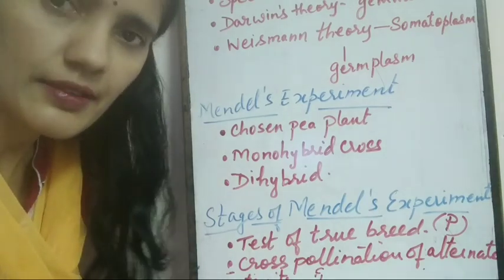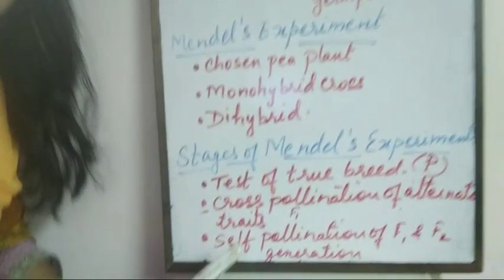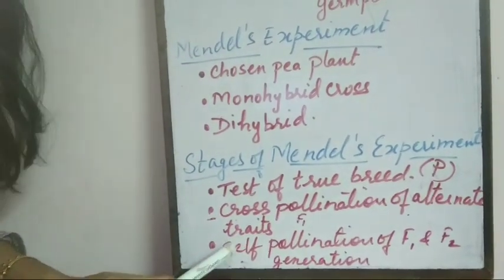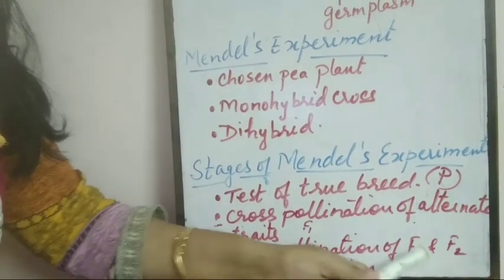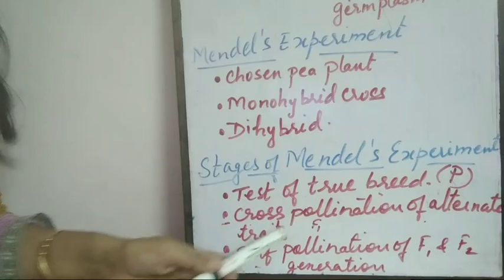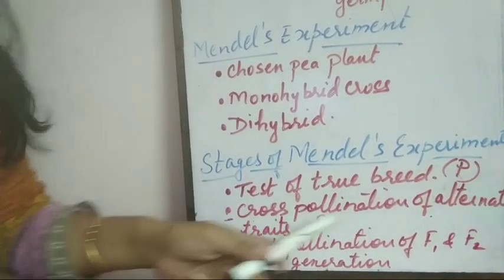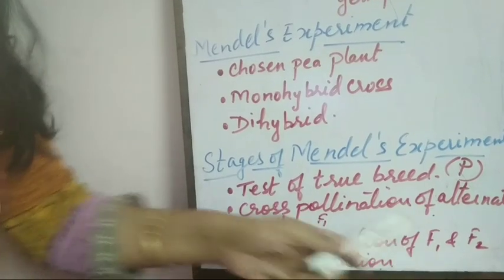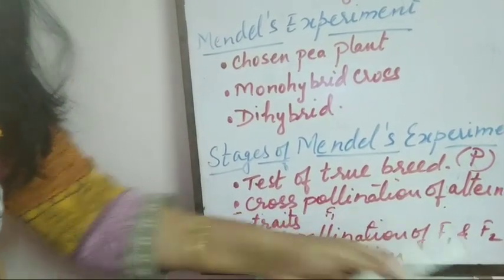Now after that, what has he done? Third stage. After that, he self-pollinated the F1 and F2 generations. He self-pollinated plants of the F1 offspring separately, and the F2 offspring.